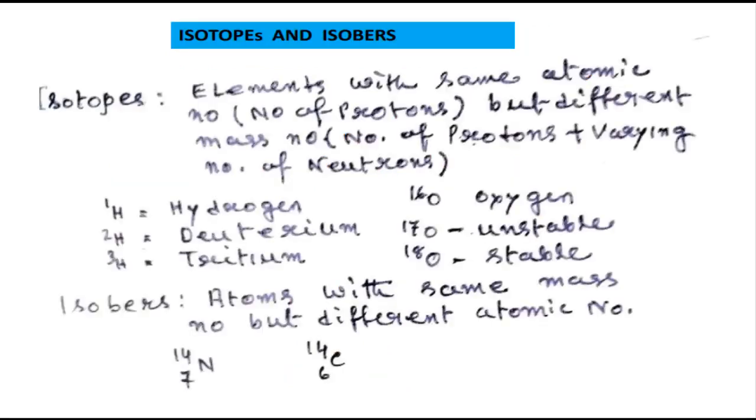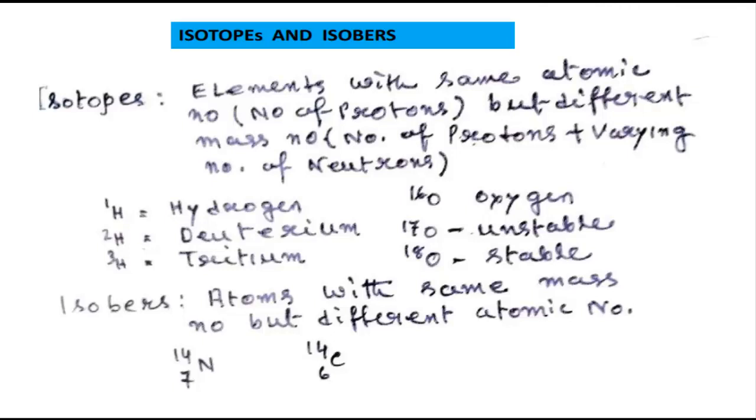Before I discuss the use and hazards, we have to first know about isotopes and radioisotopes. So what are isotopes basically? Isotopes are elements with the same atomic number, that is the number of protons, but different mass number, that is the number of protons plus the varying number of neutrons present in the particular atom.